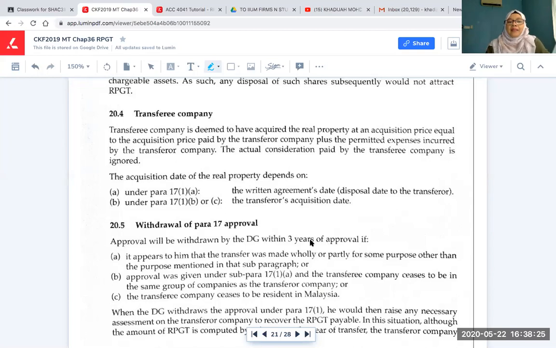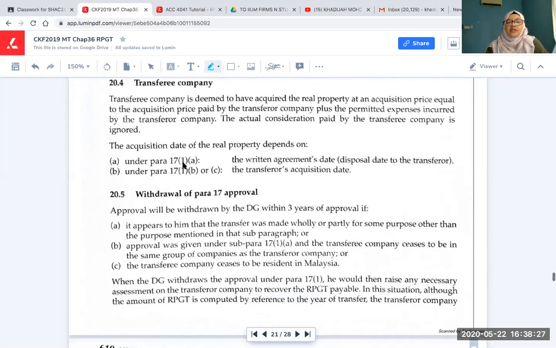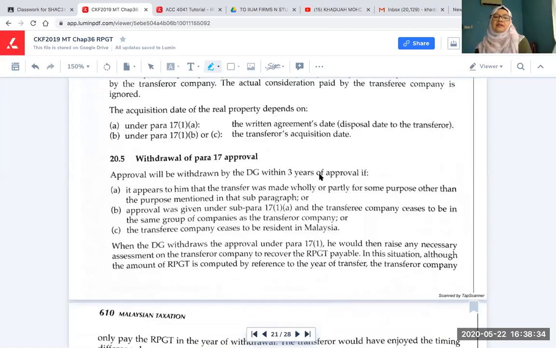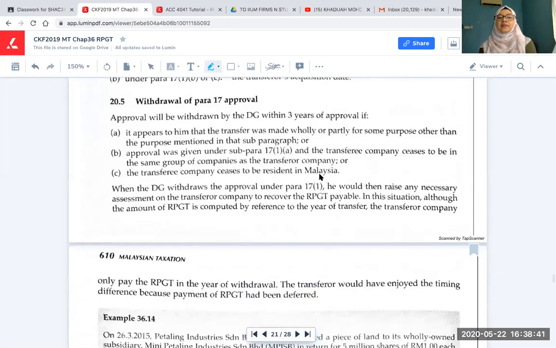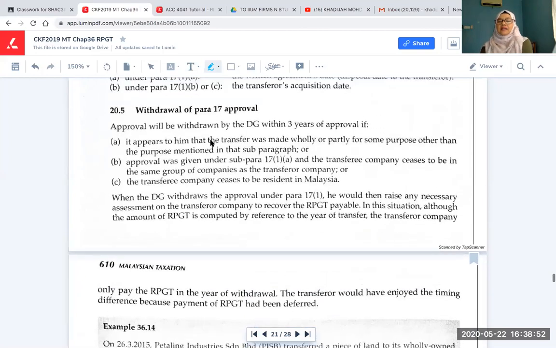Then how you decide on the acquisition date will be on the agreement date or the transferor's acquisition date. So that one we will cover further. Alright. Earlier we said no gain no loss for the transferor, but that can be withdrawn. The approval will be withdrawn by the DG within 3 years of approval if it appears to him that the transfer was made wholly or partly for some purpose other than that mentioned, like the amalgamation we spoke about earlier, because if not for that purpose, it is not allowed. He will withdraw it.